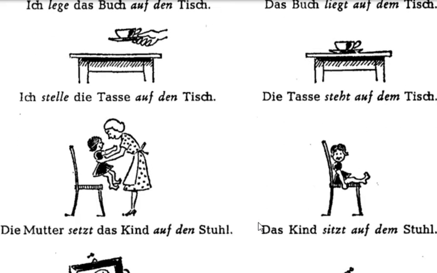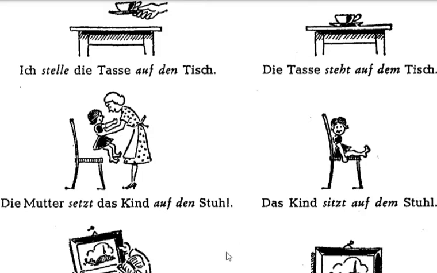Here's a mother placing the child onto the chair. Let's read this. Die Mutter setzt das Kind auf den Stuhl. Everybody? Die Mutter setzt das Kind auf den Stuhl. As opposed to das Kind sitzt auf dem Stuhl. Das Kind sitzt auf dem Stuhl. I should emphasize this in pronouncing and reading this sentence. Good. So the mother is placing the child onto the chair, and here the child is sitting on the chair. So notice the real difference here.